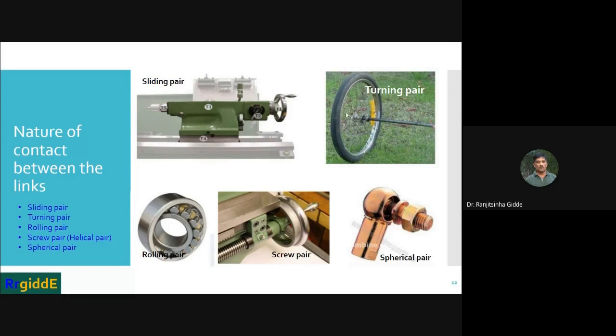Then this is the turning pair, a wheel mounted on a rod. If you turn this in this direction, it rotates around this axis. Then the rolling pair, then the screw pair, which is again from the lathe machine, and the spherical pair.